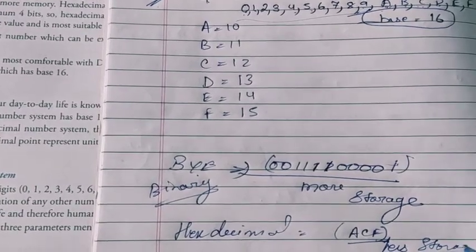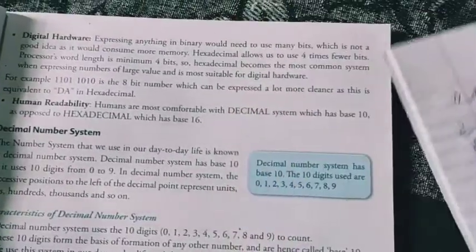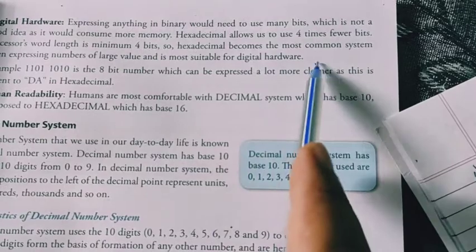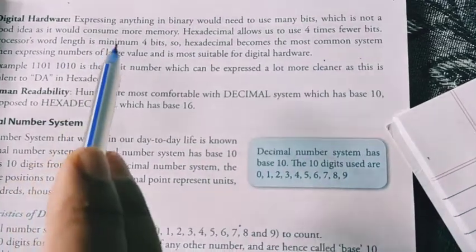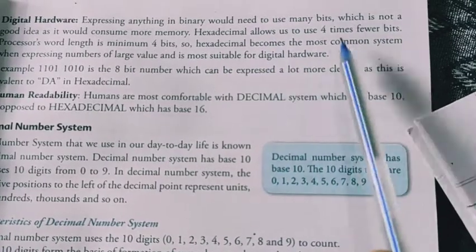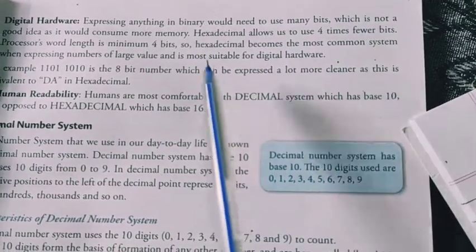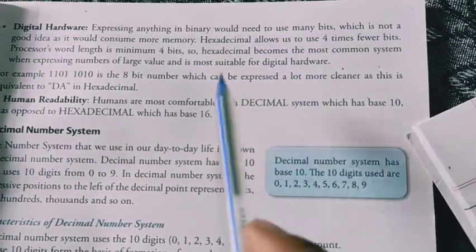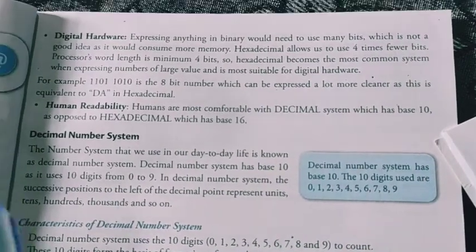Therefore nowadays, hexadecimal has become the most common system when expressing numbers of large value. When we are using a large value, hexadecimal is the most commonly used number system. It is most suitable for digital hardware. For example, here it is given.